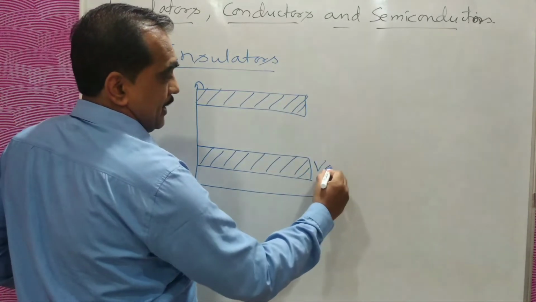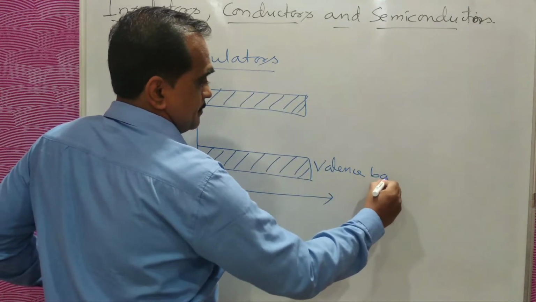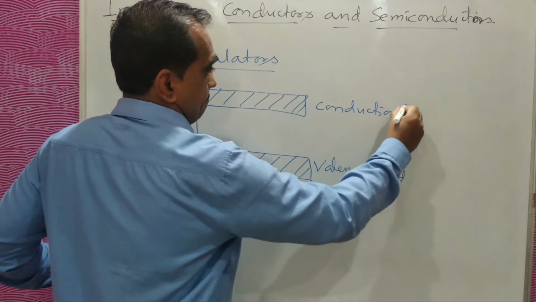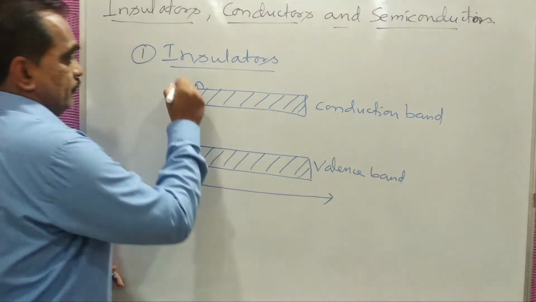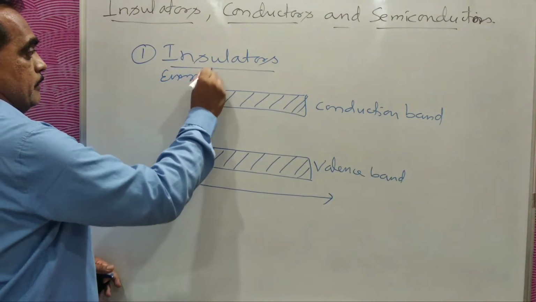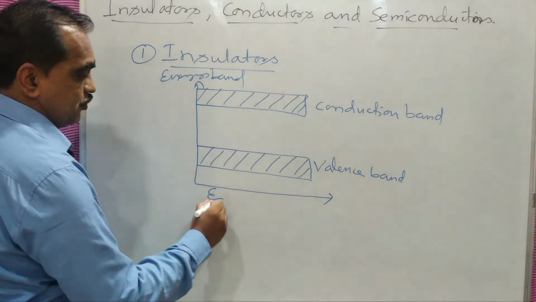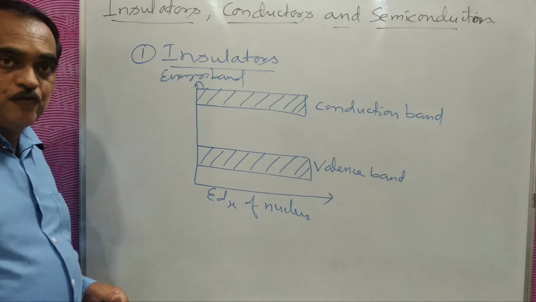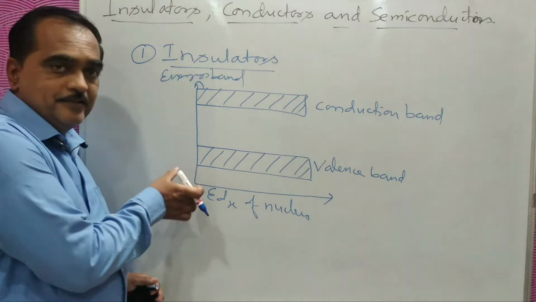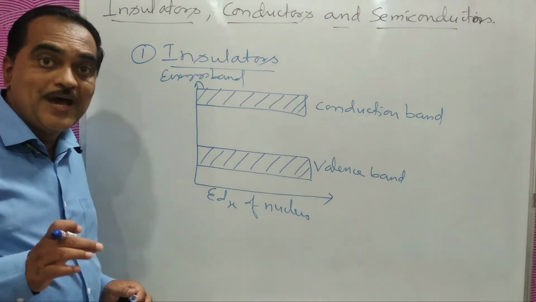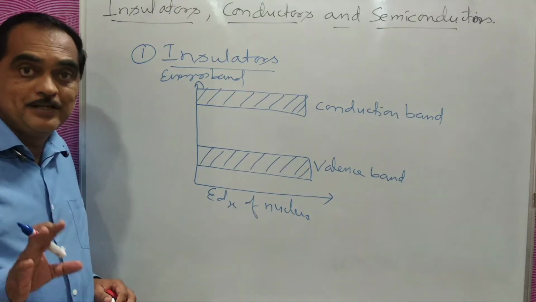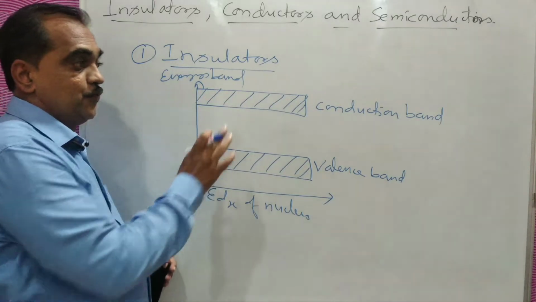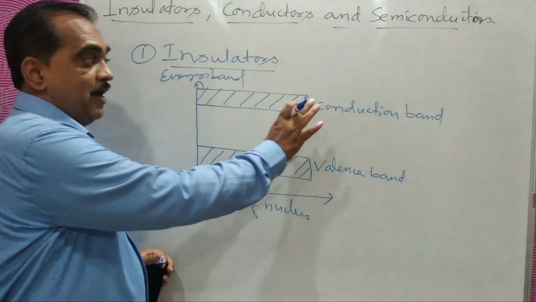This is the valence band. This is the conduction band. This is your energy band. And this is the edge of the nucleus. Now if you see here, the energy associated with the valence electrons, the outermost orbit electrons, is called the valence band, and the energy associated with the free electrons is called the conduction band.